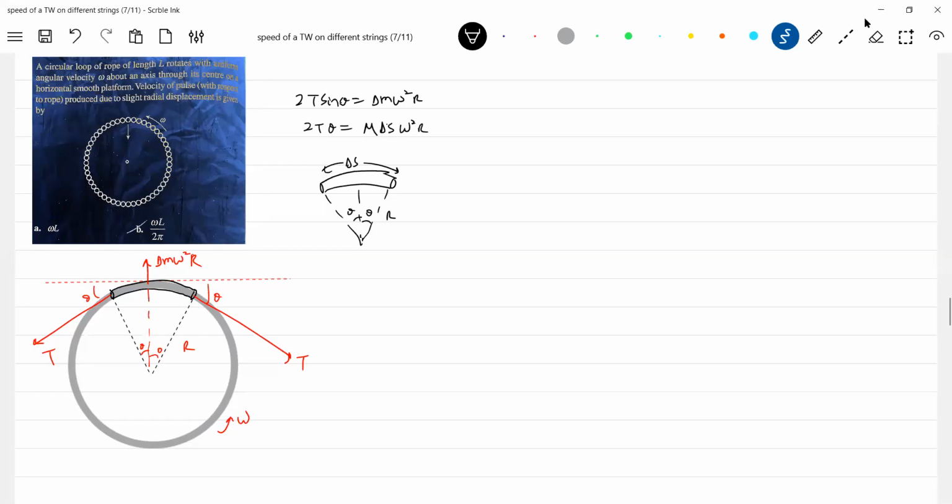So delta S will be R times 2 theta. What is mu? Linear mass density, not mass. Linear mass density.